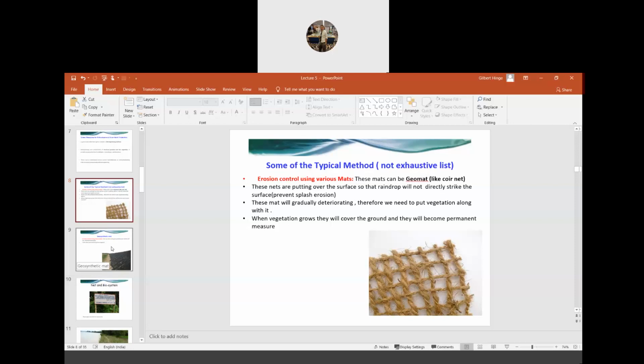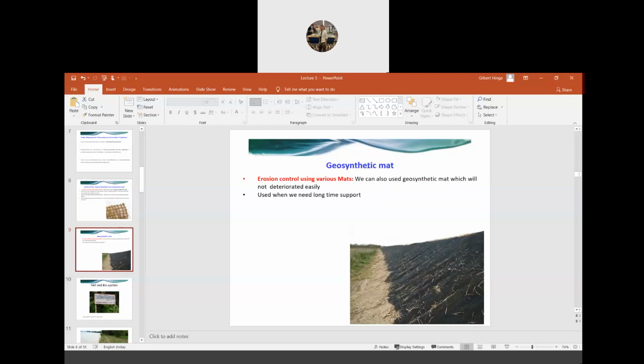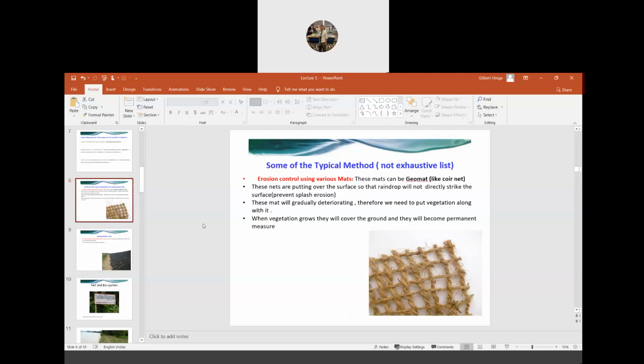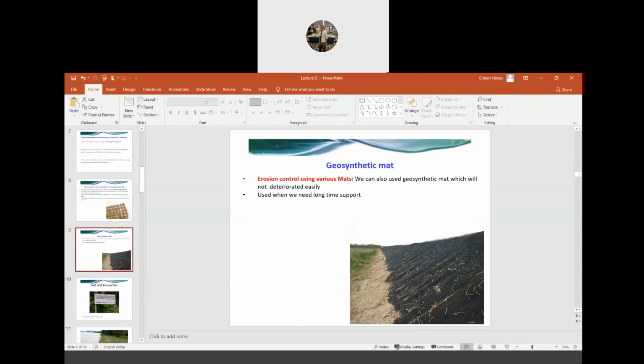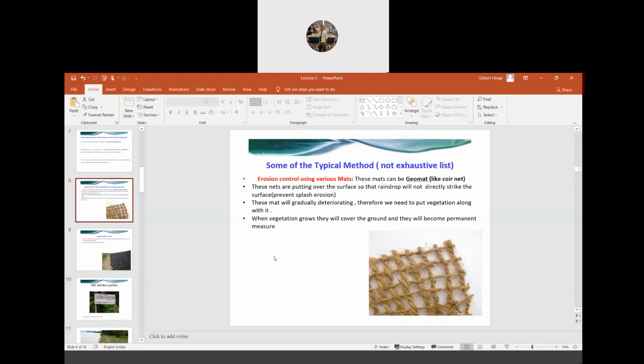So this is one of the methods that we can use in order to prevent the erosion. Sometimes we also use a geosynthetic mat. This is called a geomat and this is called a geosynthetic mat. You must have seen in some places they have laid this kind of a mat to prevent erosion. The difference between these two mats is that here we use it for a short duration because this will deteriorate easily.